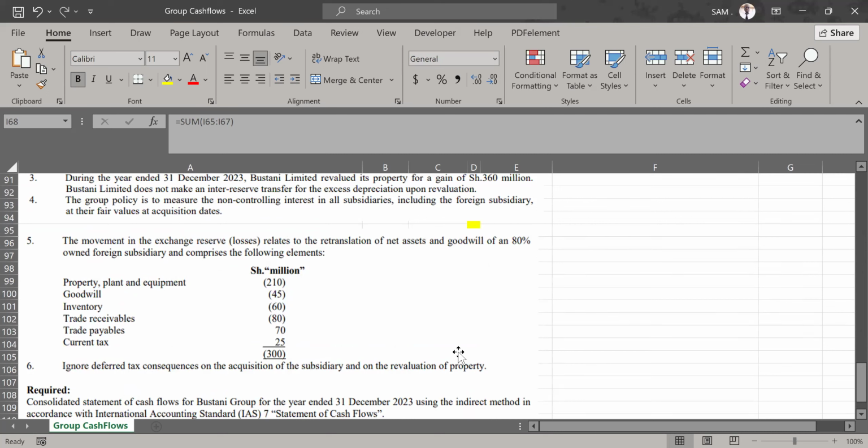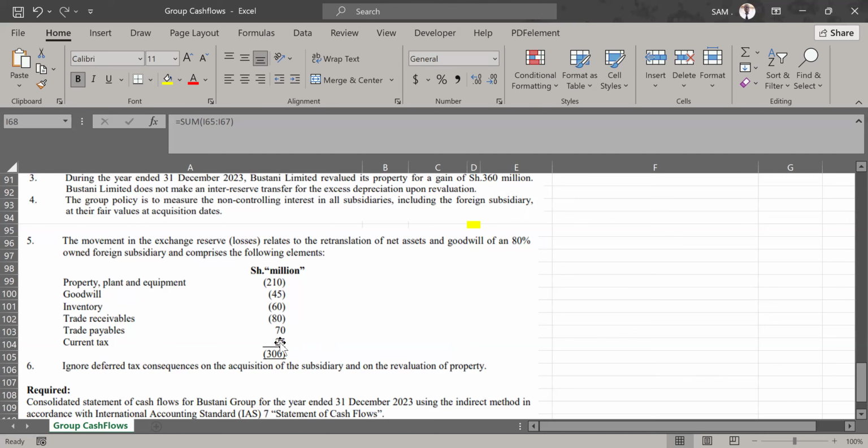We were told there was some movement in exchange reserve, which are losses related to retranslation of these assets that were acquired. So we acquired these assets and there were some losses that were incurred in that retranslation. And PPE was one of them, affected by 210 million. Goodwill was affected by 45 million. Inventory was affected by 60 million. Trade receivables was affected by 80 million. Trade payables, we got a relief of 70 million. And then current tax also was reduced by 25 million.